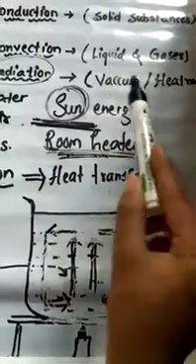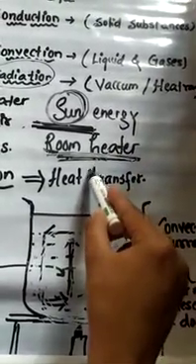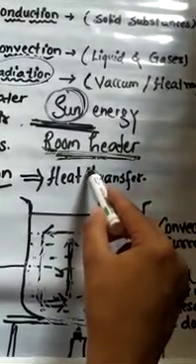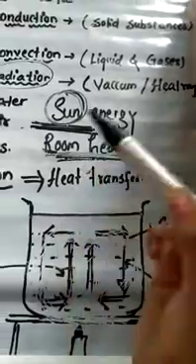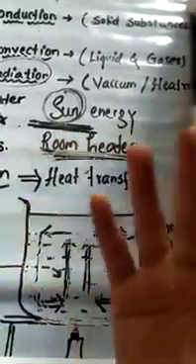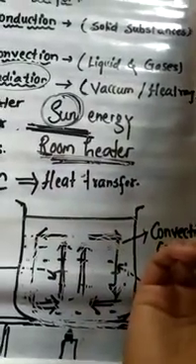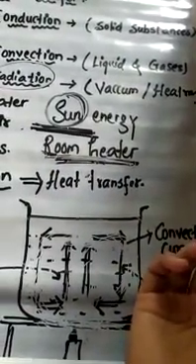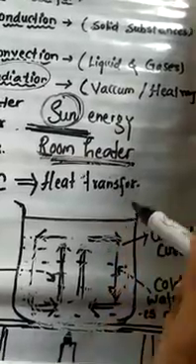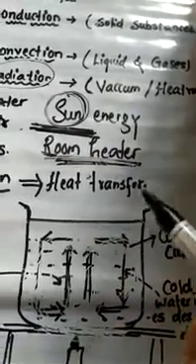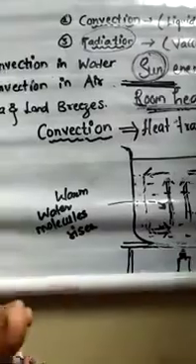So all hot bodies radiate heat, and when this heat falls on some objects, a part of it is reflected, a part of it is absorbed, and a part may be transmitted. The temperature of the object increases due to the absorbed part of the heat.